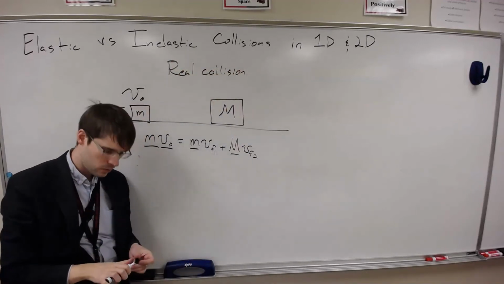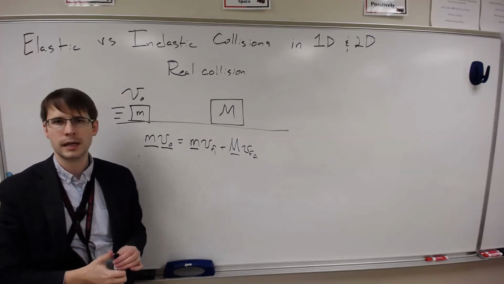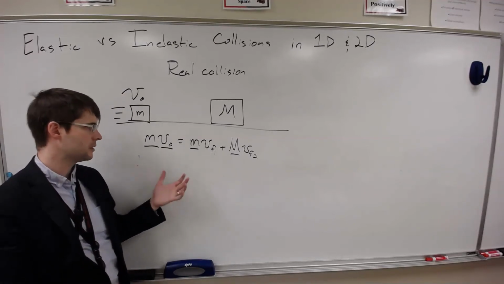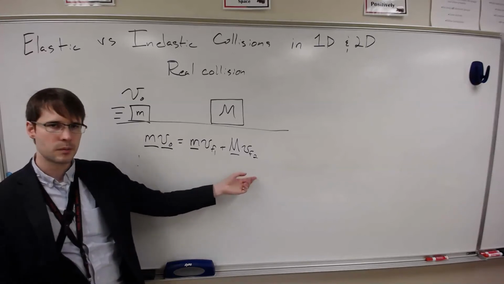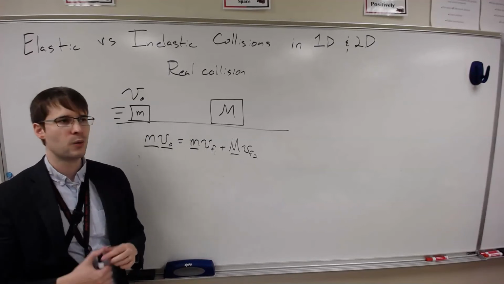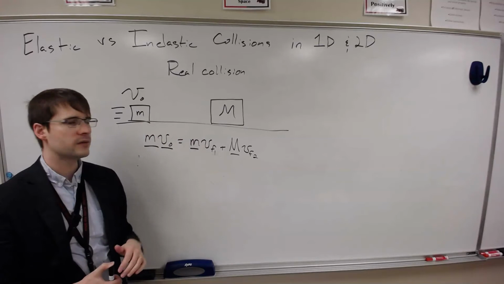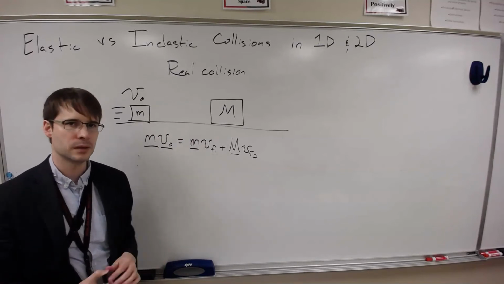And so in the case of a real collision, meaning real world where energy is lost but they don't stick together, this is the most common kind of collision. This equation still works, but we have no second equation. So it is not possible to solve for these final velocities without knowing more information about the system. They would have to tell you what the final velocity of one of them is, or something like that, for you to be able to figure out the other one.